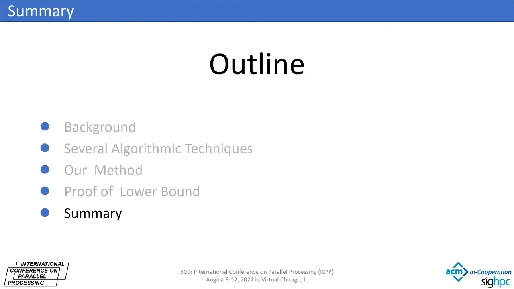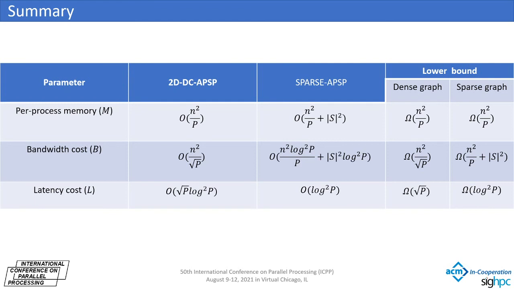In this part, we summarize the main contributions of this paper and compare them with previous work. Due to the lack of research work on sparse graphs in the distributed memory model, we compare with the dense graph algorithm 2DDC-APSP. It can be found that the bandwidth cost and latency cost of our algorithm are asymptotically lower than the 2DDC-APSP algorithm. And the bandwidth cost of our algorithm is nearly optimal and the latency cost is optimal.